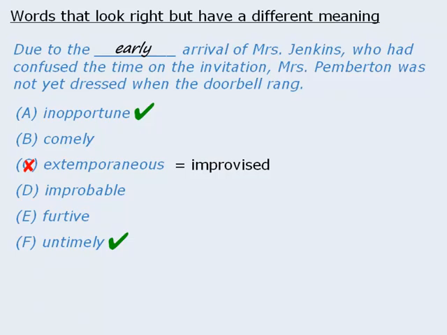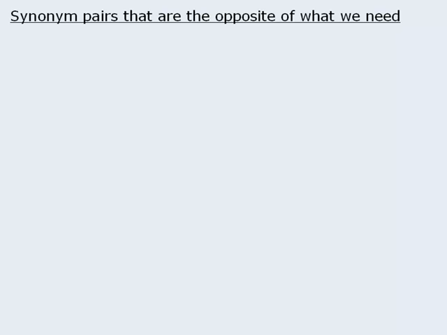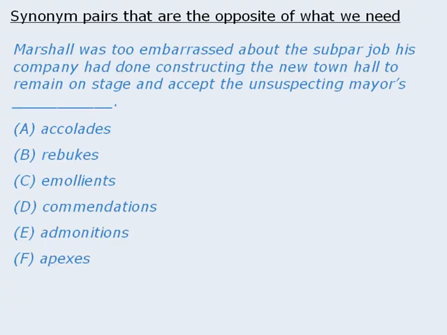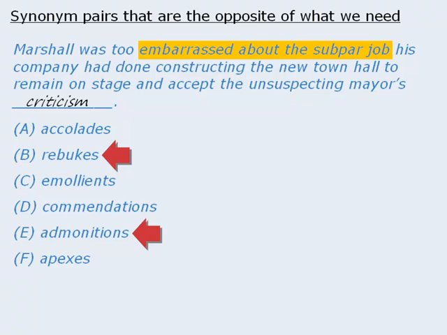Okay, the next trap to examine is synonym pairs that are the opposite of what we need. This trap works well when we fail to notice an important relationship word in a sentence. In these instances, we may predict the word that is the opposite of what's needed, and this is when the trap answers seem very appealing. Take this example. Here we know that Marshall was embarrassed about the subpar job. Now, since a subpar job would typically receive criticism, we might make this our prediction. If we did so, answer choices B and E would be very appealing since they fit perfectly.